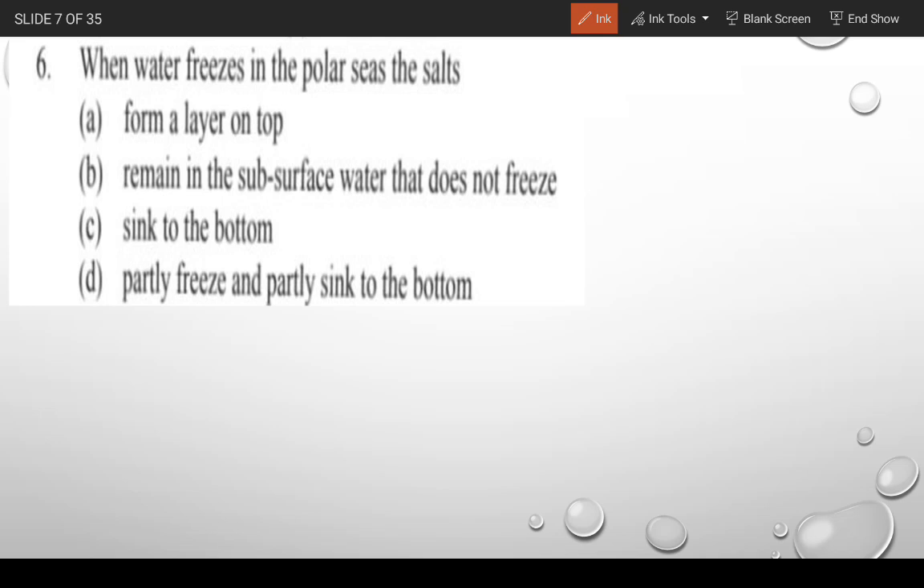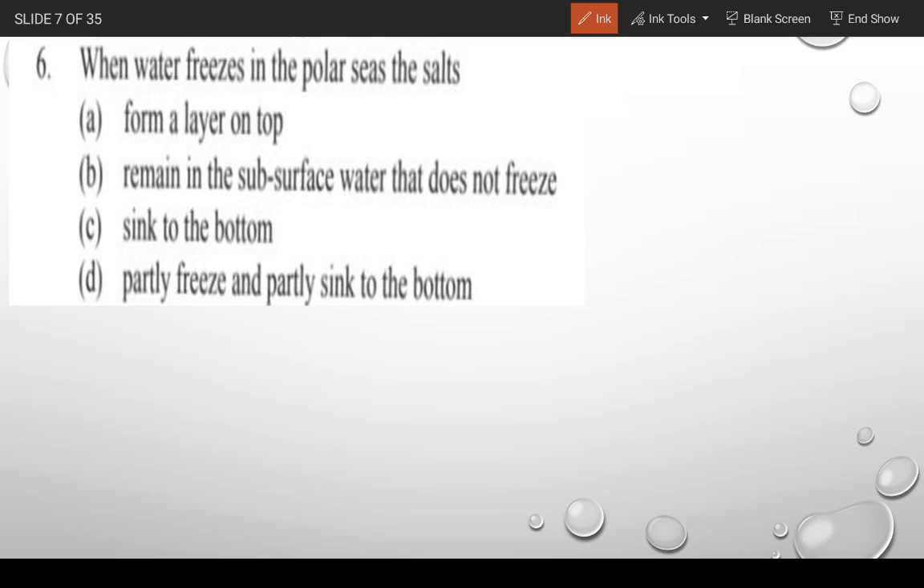When water freezes in the polar sea, the salt: A. forms a layer on the top, B. remains in the subsurface water that does not freeze, C. sinks to the bottom, and D. partially freezes and partially sinks to the bottom. According to you, which one of the following is the correct answer?